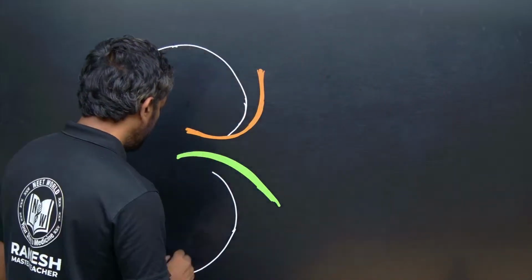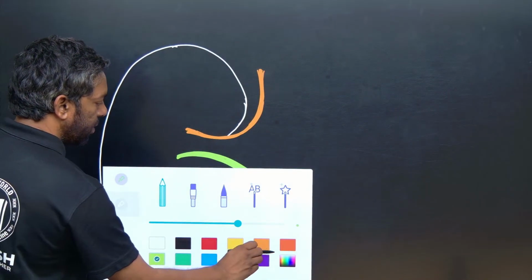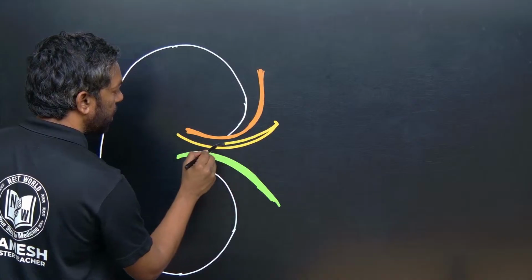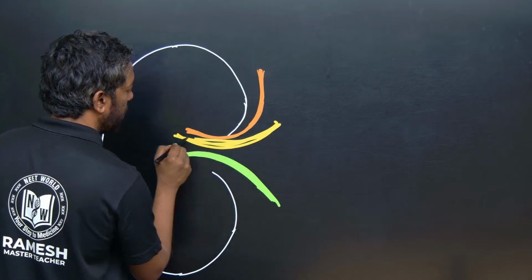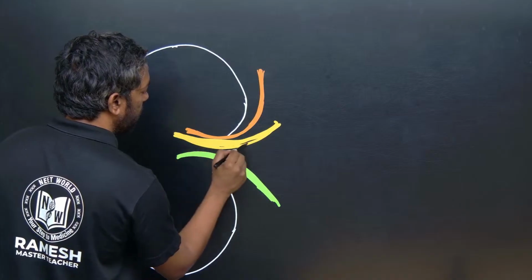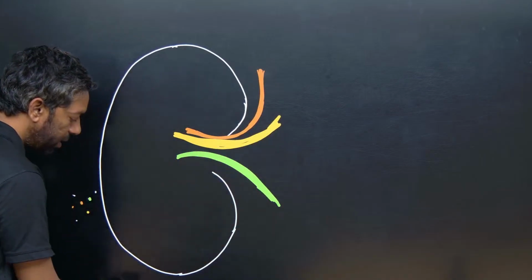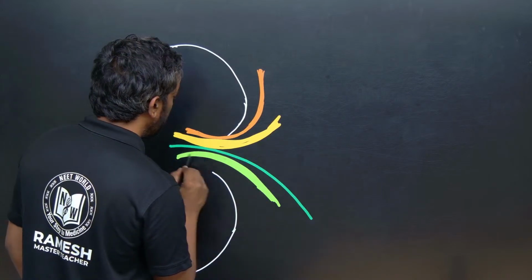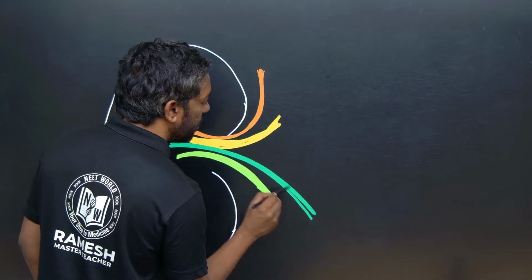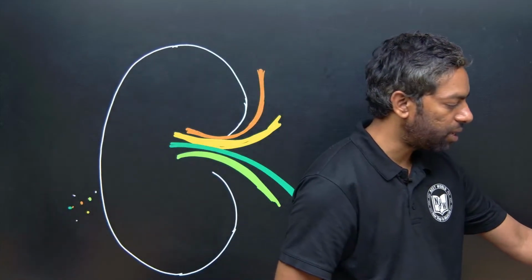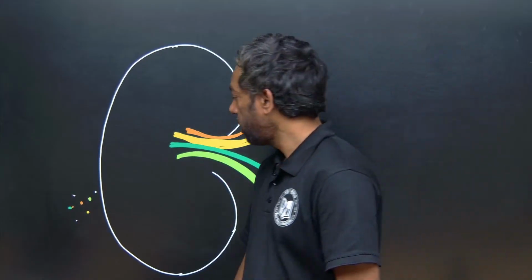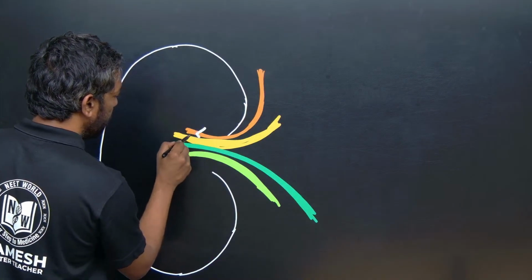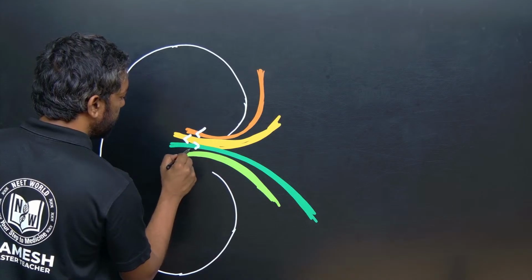Artery, vein, and nerves also they can enter. And the ureter exits. This is important. Ureter, exit. So tubes enter and a tube exits. This is enter, this is exit.